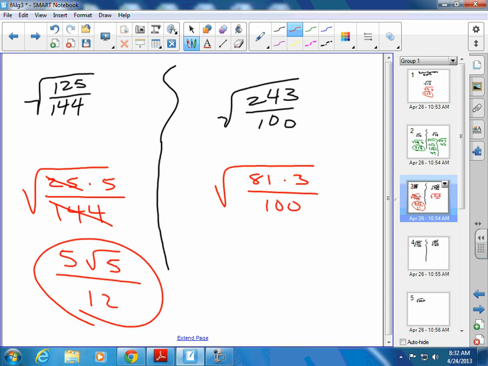Do not break it up as 10 times 10. I see students do that all the time. Just know that the square root of 100 is going to come out as 10. So this comes out as 9. The 3's staying underneath the radical. That's coming out as 10. Does everybody understand? Yeah?